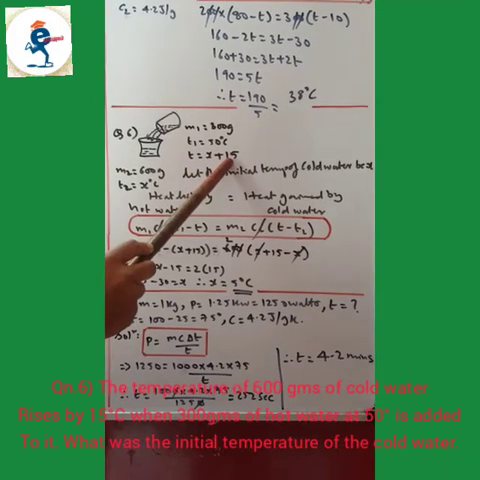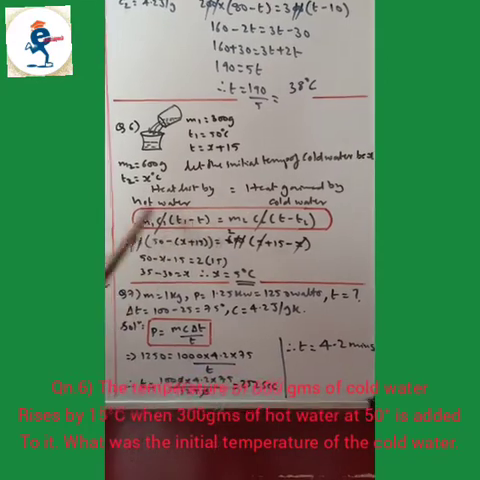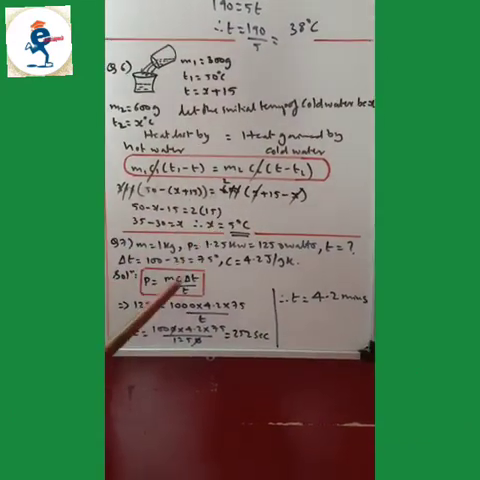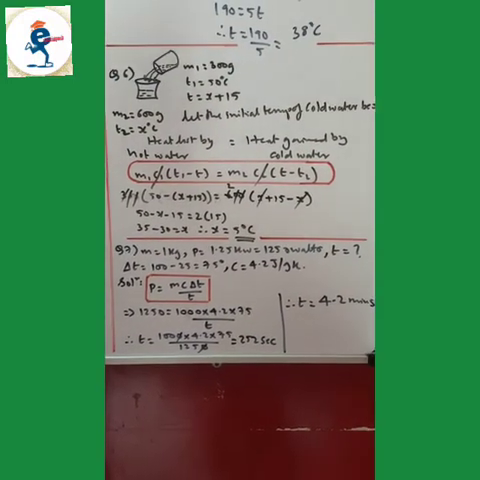So X plus 15, and temperature of hot water is 50 degrees Celsius. Then heat loss by hot water is equal to heat gain by cold water. Substitute in the formula, and that's how you get the value of X, that is the temperature of the cold water, as 5 degrees Celsius.